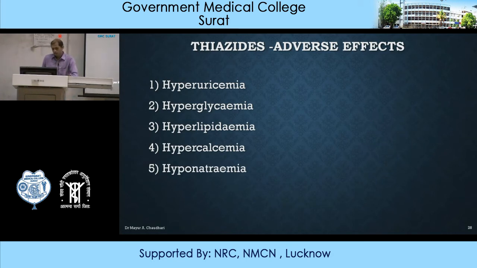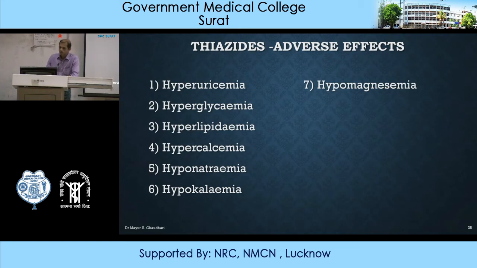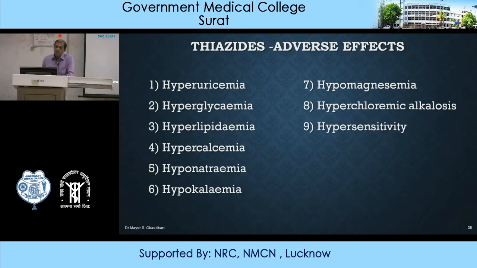Then hyponatremia, because as sodium ion is lost, sodium concentration is decreased, so hyponatremia. Potassium ions are also lost, so hypokalemia. Then hypomagnesemia, as magnesium ions are lost along with calcium. Because of loss of potassium ion and chloride, there will be hypochloremic alkalosis. Then many a times hypersensitivity reactions are seen, like rashes, allergies, and it may precipitate renal failure.